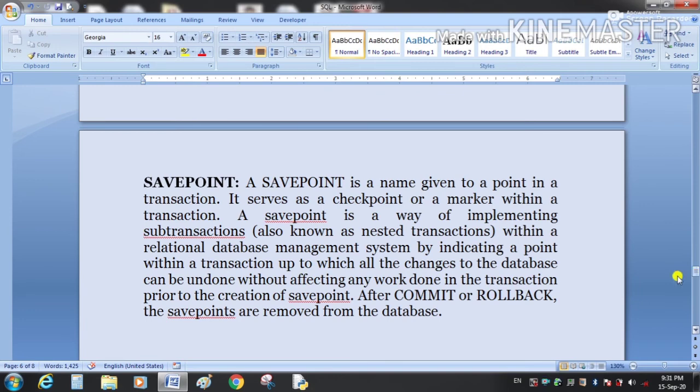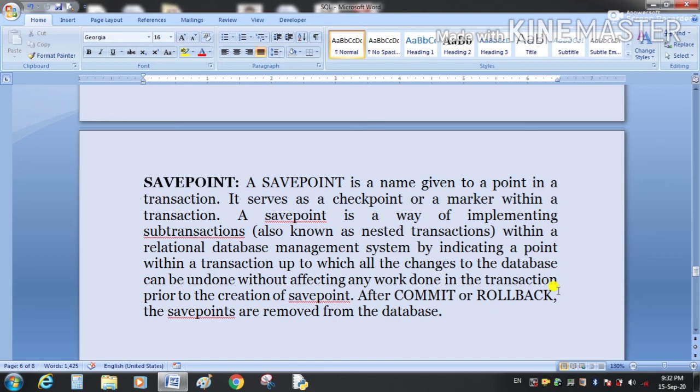And the next we have the savepoint. A savepoint is a name given to a point in a transaction. It serves as a checkpoint or a marker within a transaction.